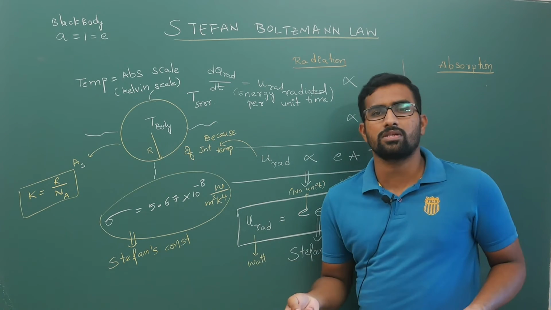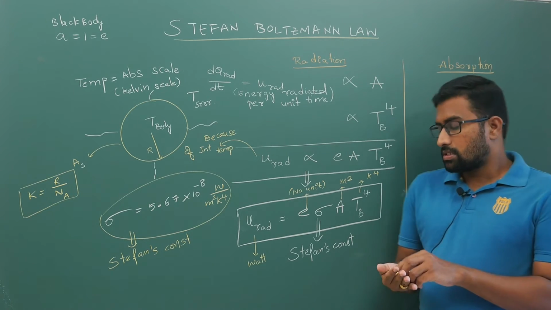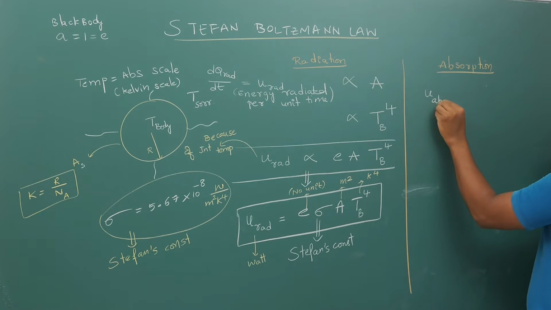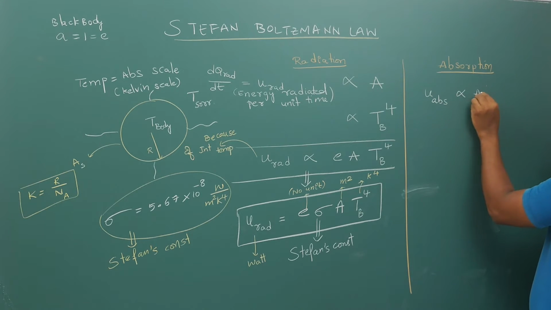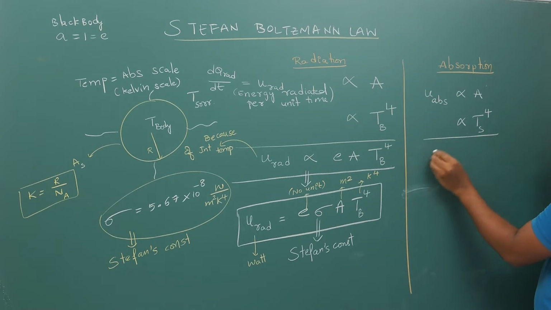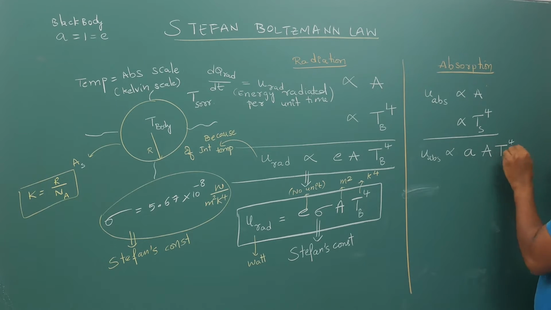According to Kirchhoff's law, all good emitters are also good absorbers. So according to the same logic, your energy absorbed per unit time is directly proportional to A and to Ts, the temperature of surrounding. If you combine these two, your energy absorbed is directly proportional to absorptive power A into area into temperature of surrounding power 4.